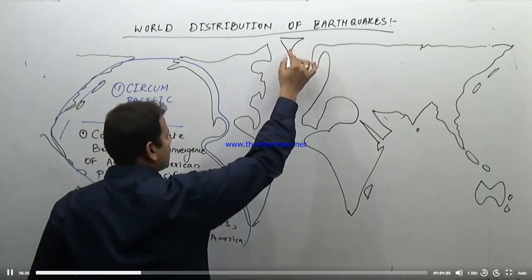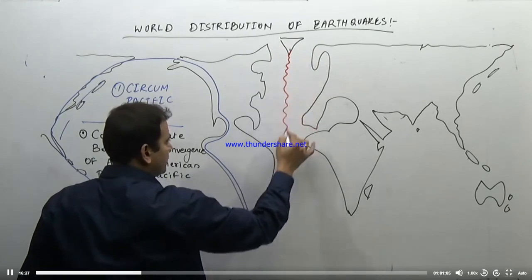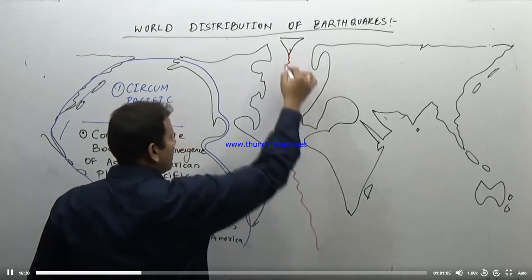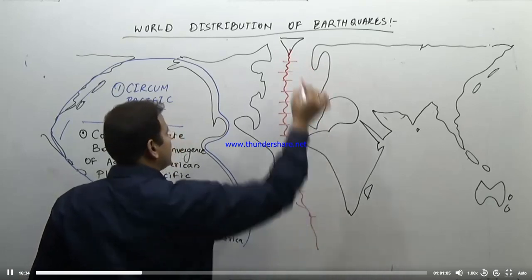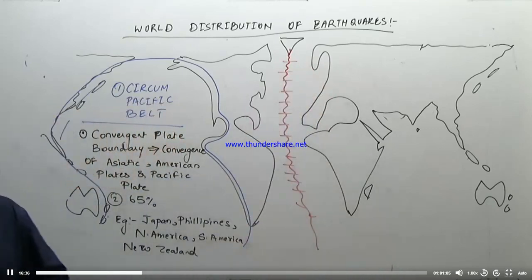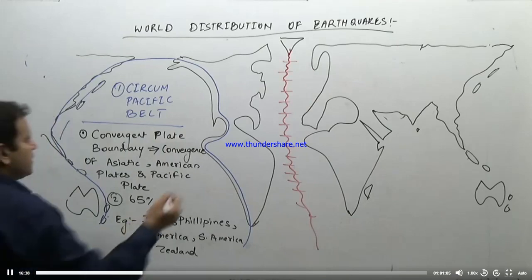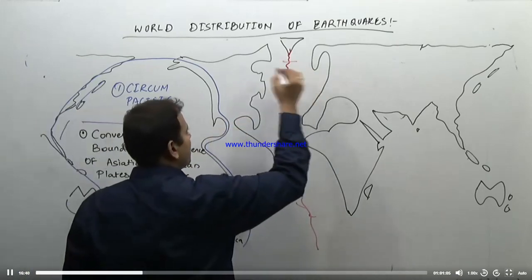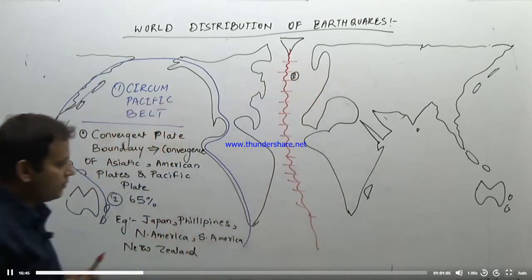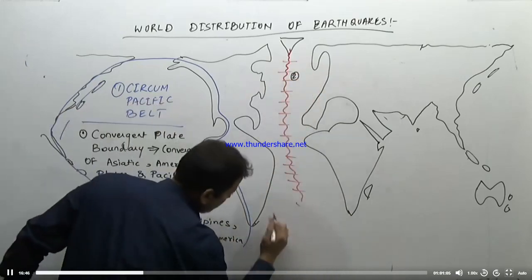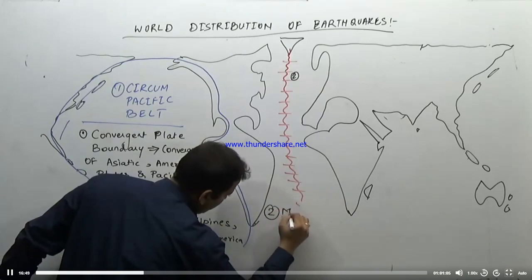mid-Atlantic belt of earthquakes. That is this region. Why this region? Because it represents a divergent plate boundary. This is the first region, this is the second region, the mid-Atlantic belt. I will write here mid-Atlantic belt.